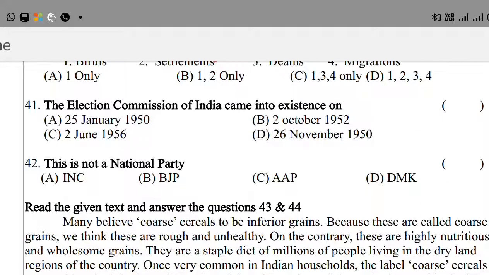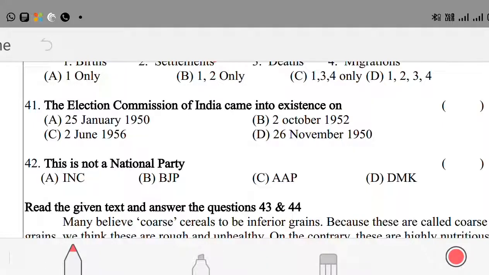Okay, the next question. The Election Commission of India came into existence on: option A, 25th January 1950; option B, 2 October 1952; option C, 2 June 1956; option D, 26 November 1950. The right answer is 25th January 1950.